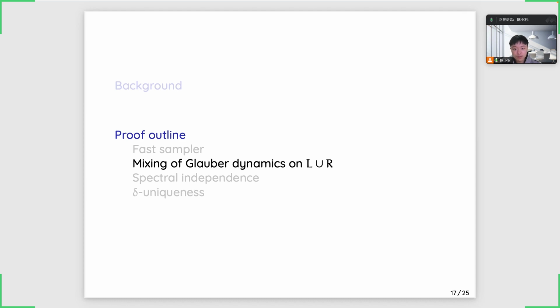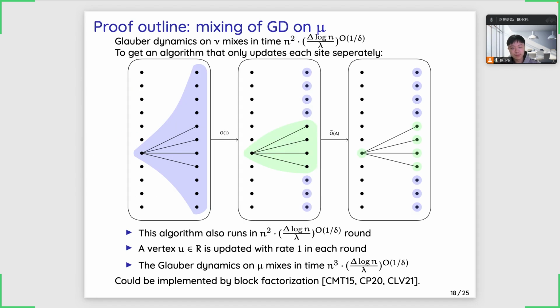Okay. Now we will prove the rapid mixing of the Glauber dynamics on mu. Remember that we have proved the mixing of the Glauber dynamics on the distribution nu. Actually there is a block dynamics on the Gibbs distribution mu that works essentially the same as the Glauber dynamics on nu.